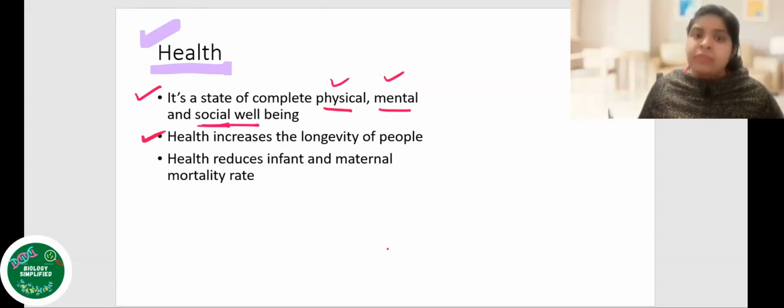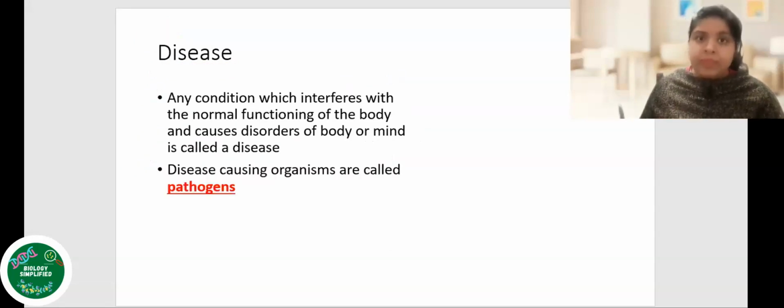Fine. Next, we also discussed that health increases the lifespan or the longevity of the person. After that, health also reduces infant and maternal mortality rates. When a person is healthy, it is going to decrease the death rate of that particular person, or if you talk about populations, it is going to decrease ultimately the death rates happening in that particular area.